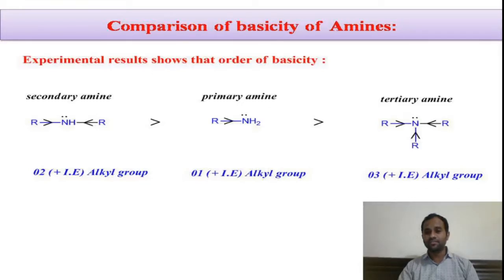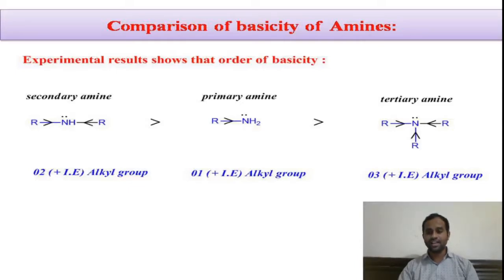Due to the presence of 3 bulky groups, the Lewis acid will not approach the tertiary amine because of the spatial phenomenon. Because of the bulky groups of 3 alkyl groups, the Lewis acid cannot approach the tertiary amine to accept the electrons.